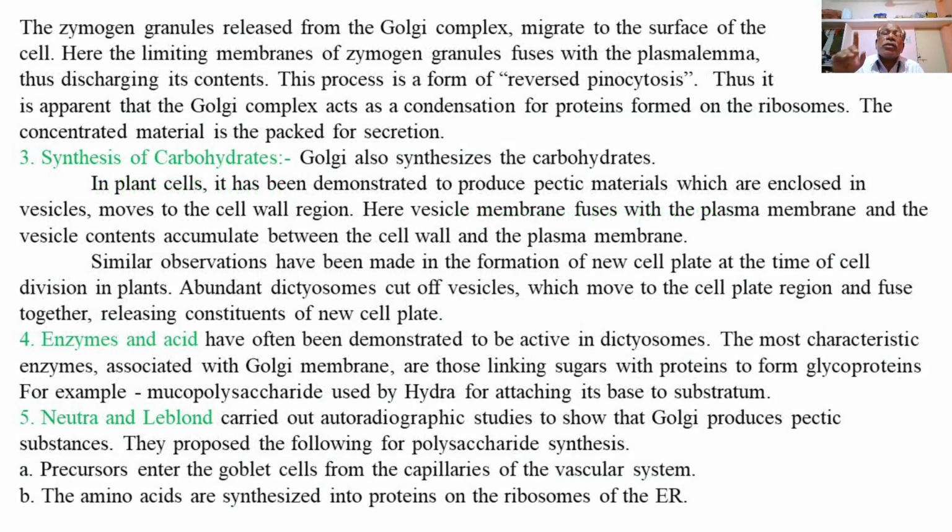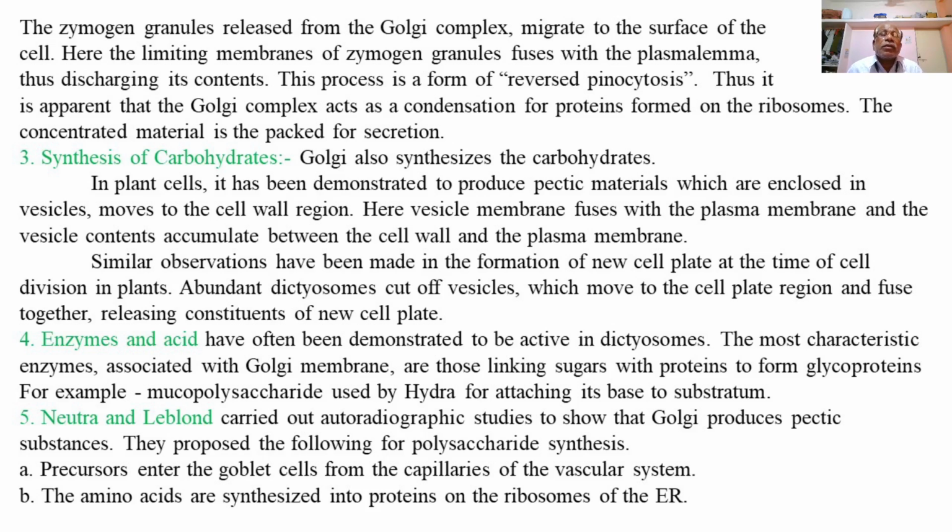The zymogen granules released from the Golgi complex then migrate to the surface of the cell. Here, the limiting membrane of the zymogen granules fuses with the plasma membrane, thus discharging the contents of the zymogen granule, that is proteins or enzymes, which are simply exocytosed or discharged to the outside from the plasma membrane.